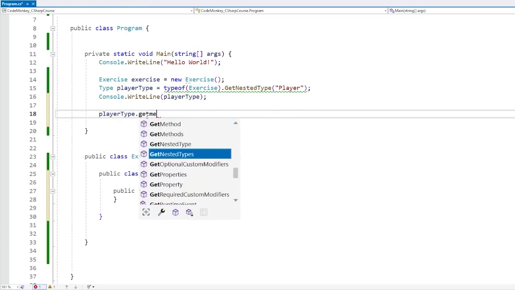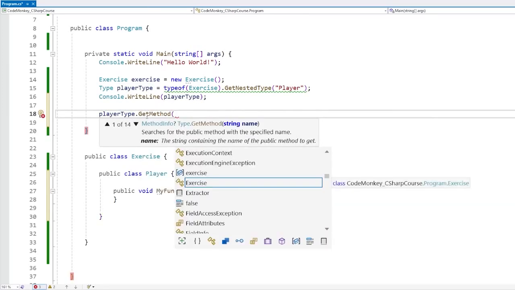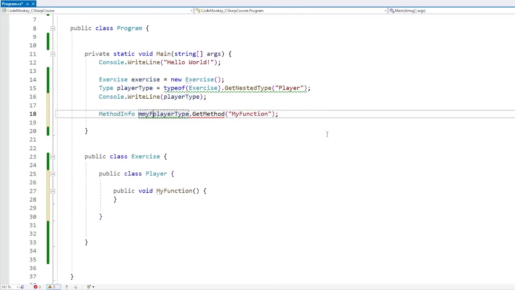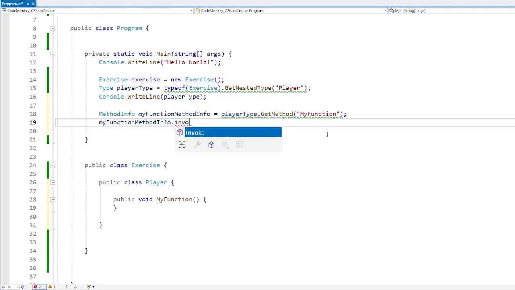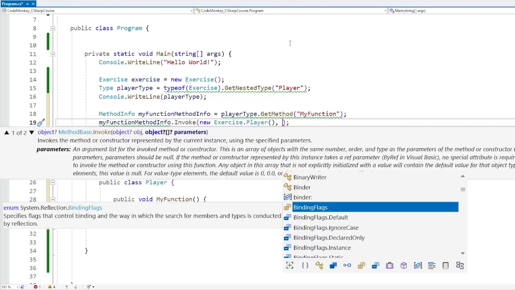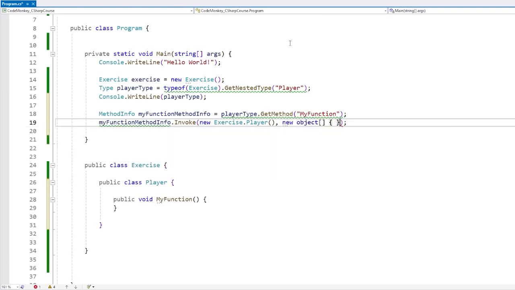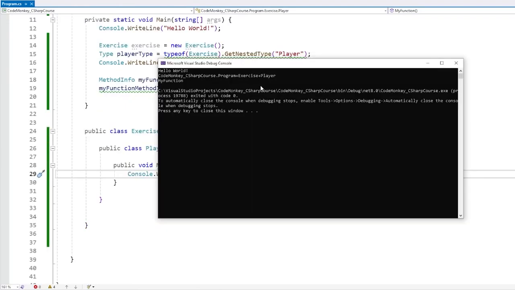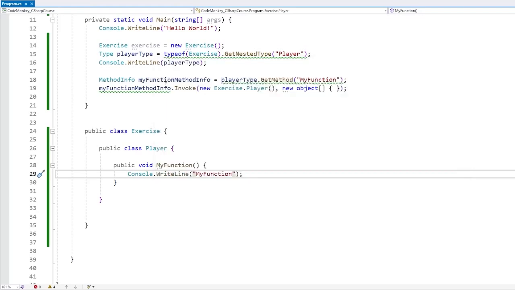Okay, so then using the type, we can call GetMethod, and let's find our function. So let's find the my function. This one returns a MethodInfo, my function method info, and then we can invoke it as usual, except over here, we need an object. So let me just do a new player. I'm going to talk about how you can dynamically create objects in a little bit. So over here, new Exercise.Player. And then this one has no parameters, so an empty object array. And yep, so this is basically going to run this. So Console.WriteLine, and we can run my function, and we can see, and yep, exactly, it found the player and ran the function on the player. So yep, all this works.